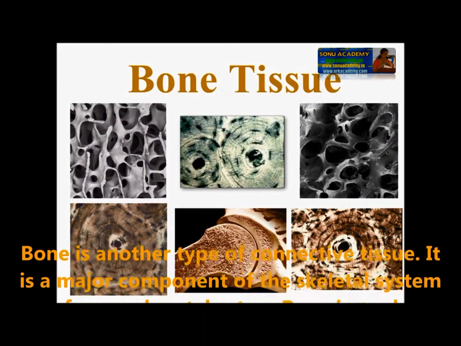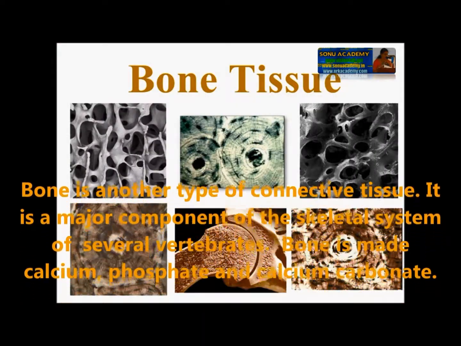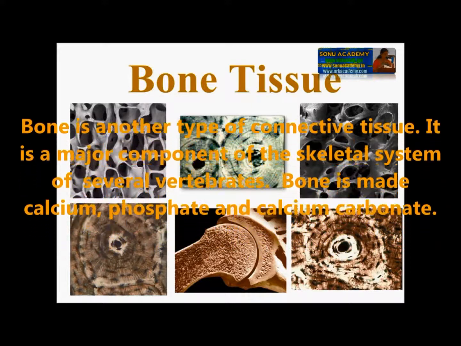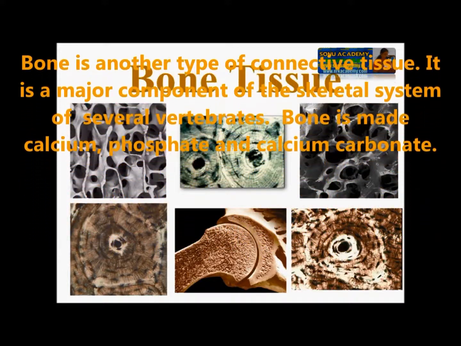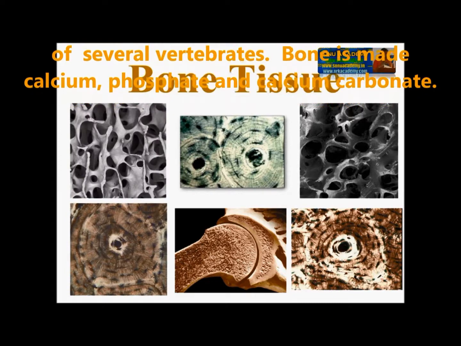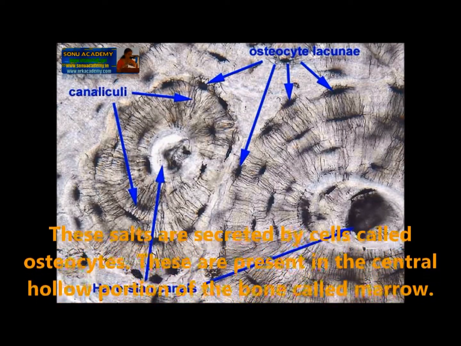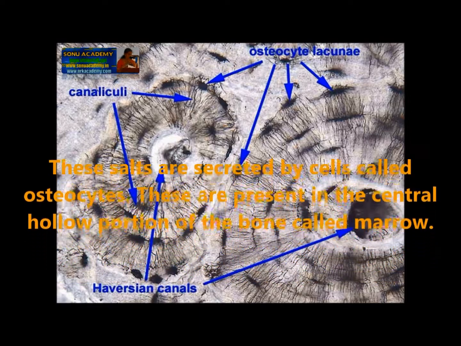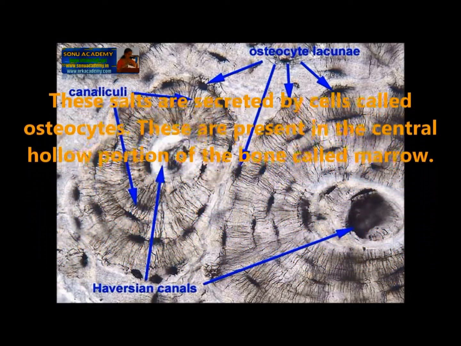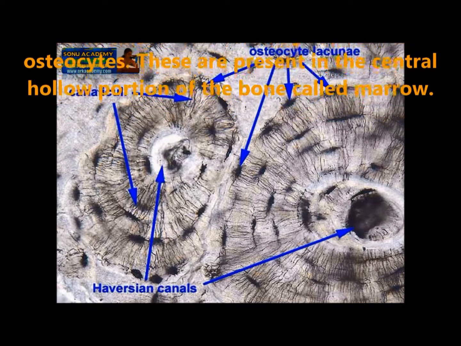Bone is another type of connective tissue. It is a major component of the skeletal system of several vertebrates. Bone is made up of calcium phosphate and calcium carbonate. These salts are secreted by cells called osteocytes. These cells are present in the central hollow portion of the bone called bone marrow.